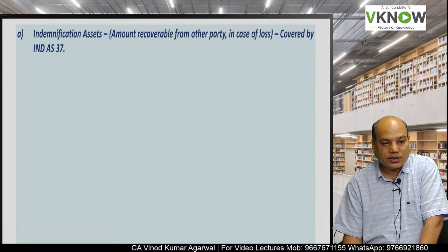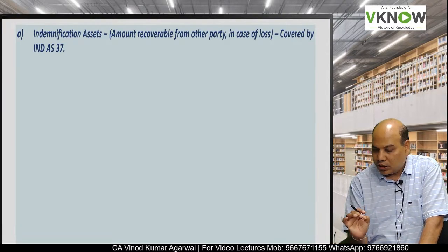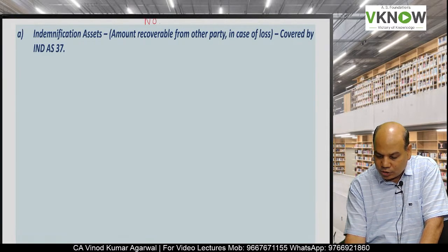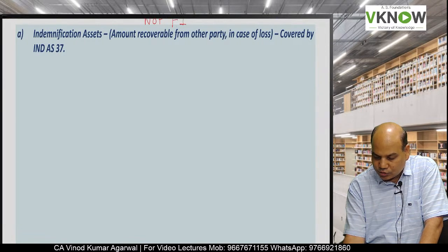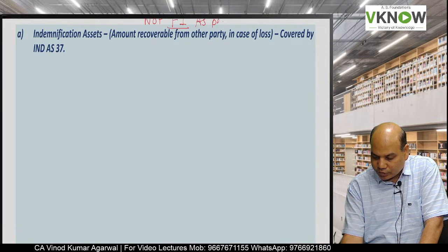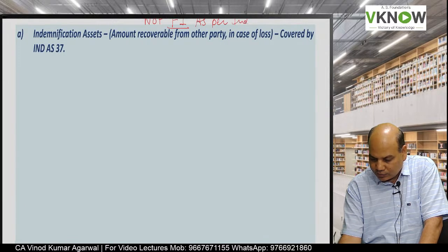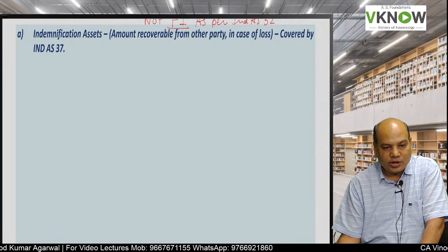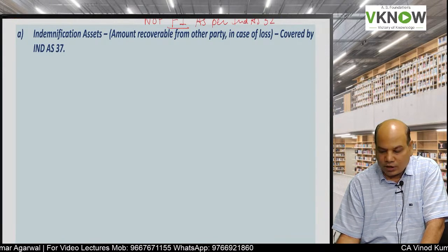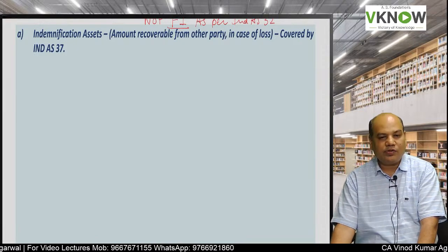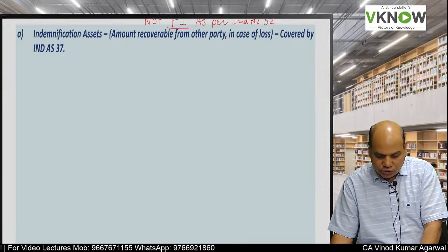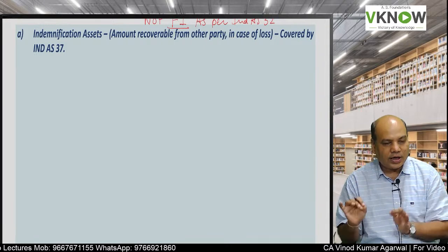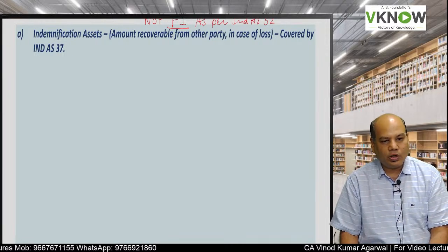Now there are some contracts which are receivable or payable, but these are not financial instruments as per Ind AS 32. So they may be receivable or payable, but these are not financial asset or financial liability as per Ind AS 32 or Ind AS 109. So this is a list of exceptions, that is, on these items Ind AS 32 will not apply.